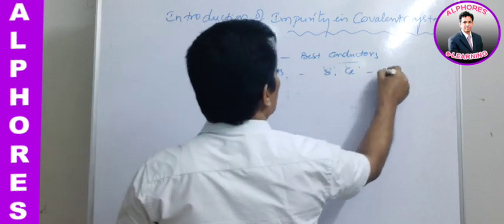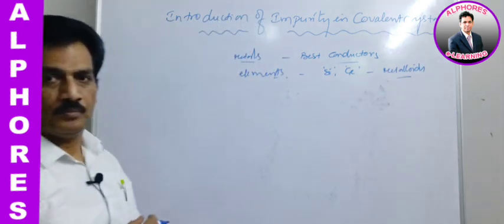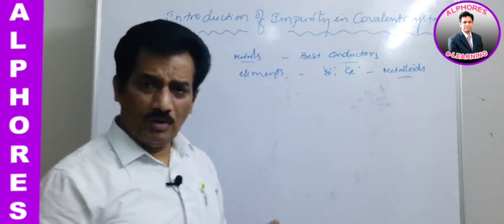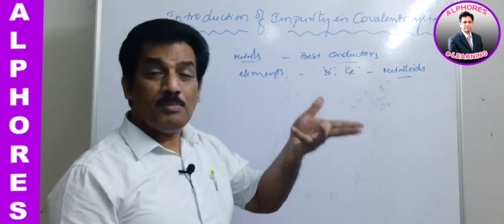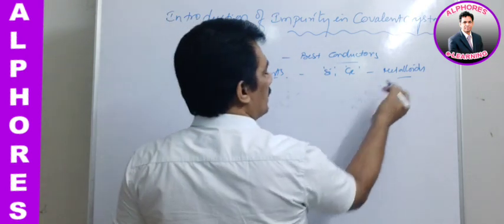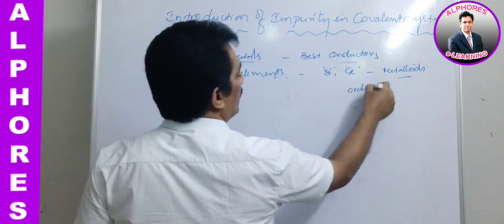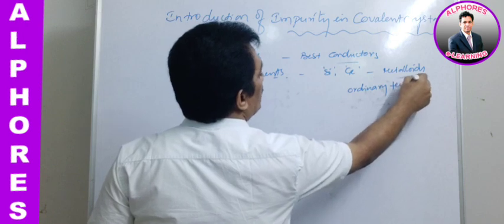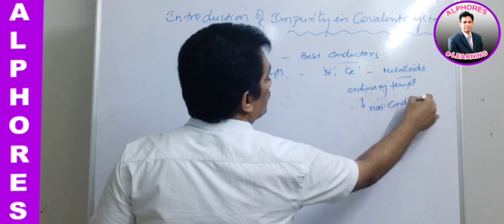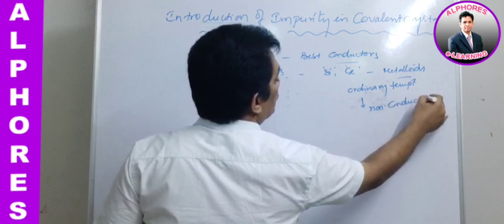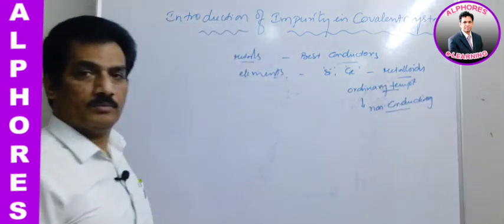As we know, these are known as metalloids. These are not metals, they are known as metalloids. These metalloids behave like metals, they behave like non-metals, and in conducting nature they are semiconductors. They are behaving like semiconductors. Why? Because at ordinary temperature, means at room temperature, they have non-conducting nature. At ordinary temperature, they are non-conductors.